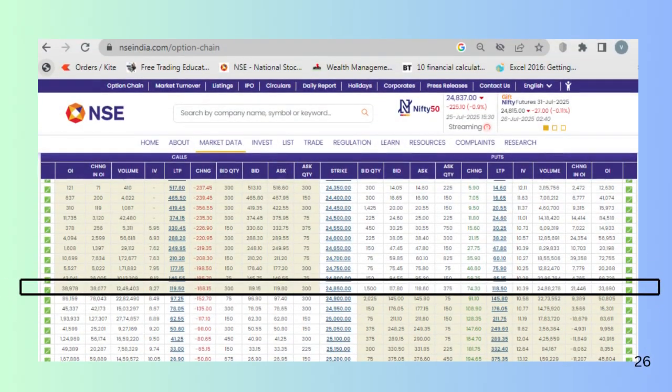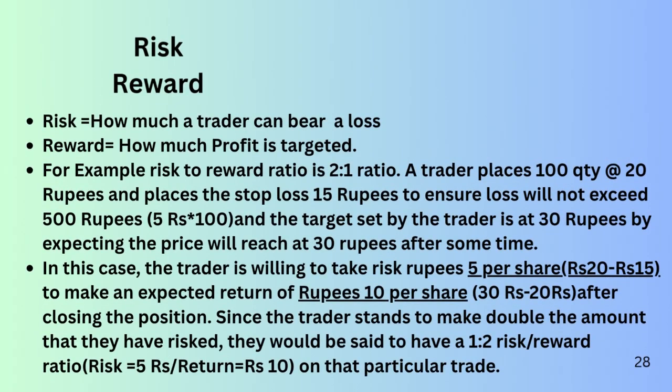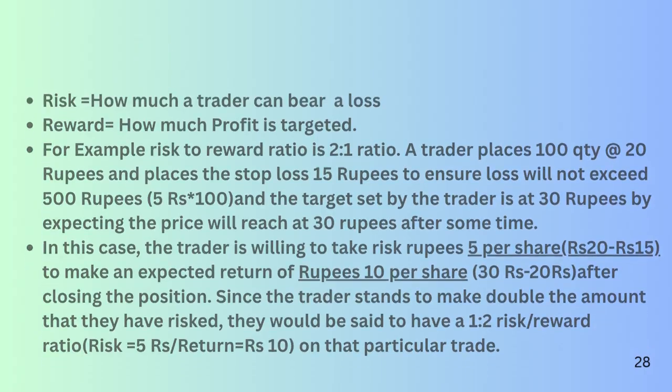Risk and reward are crucial practices where the risk is how much loss you can bear and the reward is the profit you are aiming for. So, suppose I have bought 100 quantities at 20 rupees, which cost me 2000 rupees, where I am ready to take a risk of 500 rupees and my stop loss will be at 15 rupees in case of loss. If, according to my analysis, the premium will rise to 30 rupees, then my target price will be 30 rupees. Thus, I am willing to take a risk of 5 rupees to gain a profit of 10 rupees, which will result in a risk reward ratio of 1:2. If you trade without a stop loss, your capital will slowly but surely diminish.